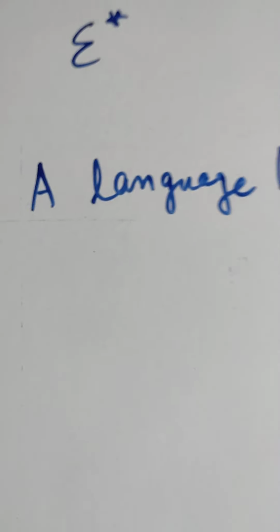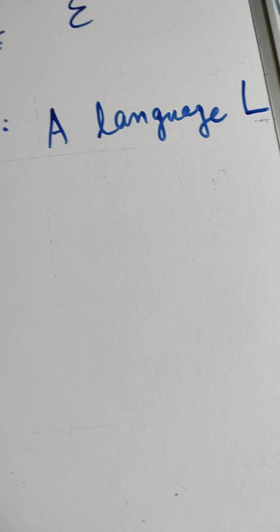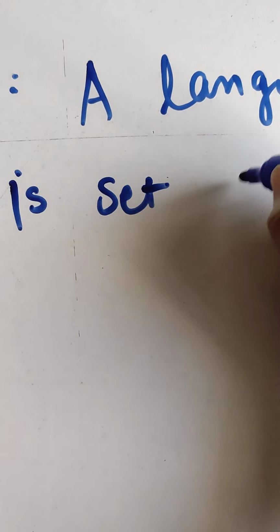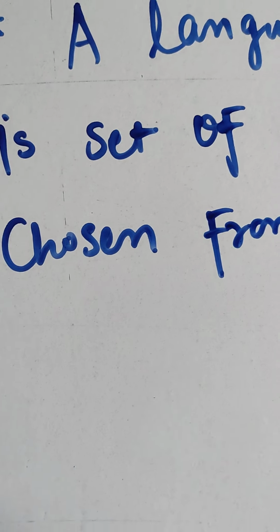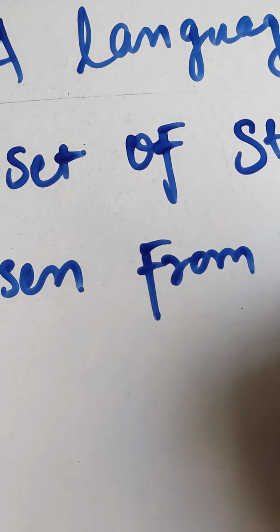So a language, capital L, is a set of strings chosen from the universal set sigma star.